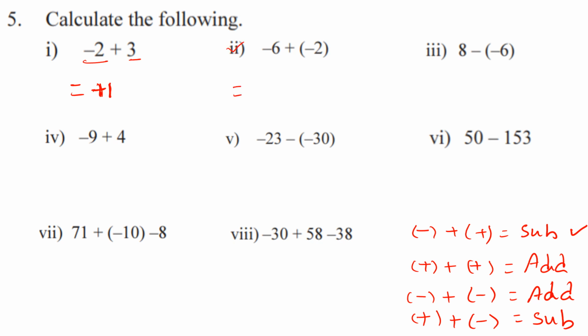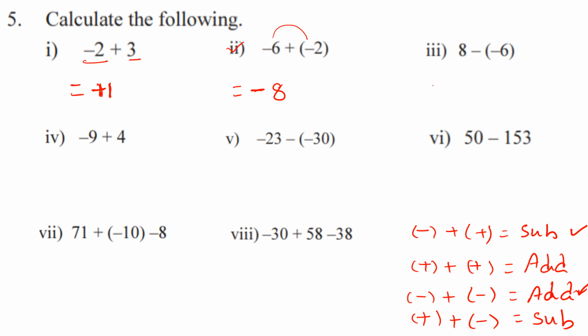Let us see the next question, the second question. They have given minus 6 plus of minus 2. So here we are adding two negative integers. When we add two negative integers, we should add, and in the answer we write the symbol minus, because the two are negatives, that's why. Now we add 6 plus 2, that is 8. So minus 6 plus of minus 2 equals minus 8.